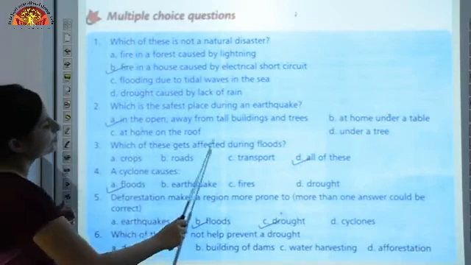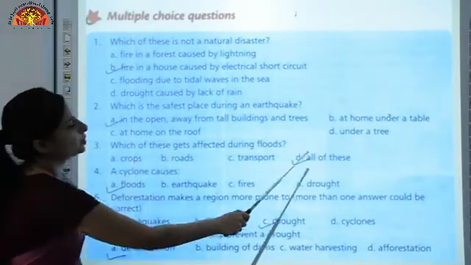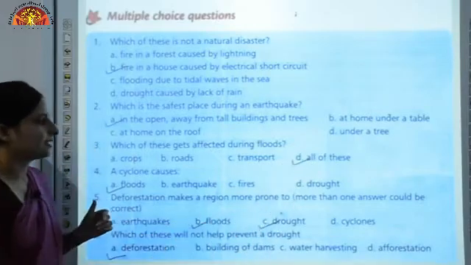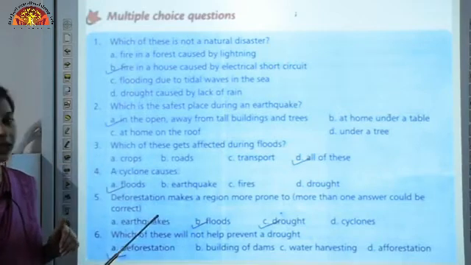Which of these gets affected during floods? Crops, roads, transport, all of these. So D is the correct answer over here. All these are affected at the time of floods.